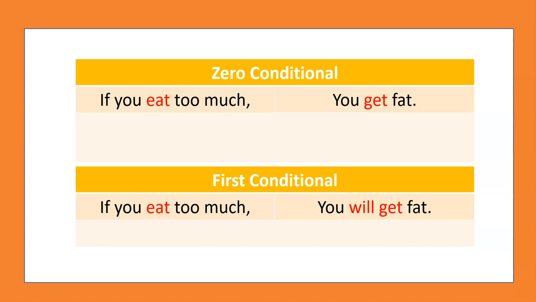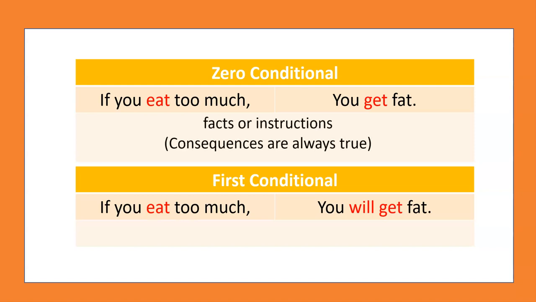In the zero conditional sentence, we express the relation between two actions, which is always true. There is no idea of future possibility. For example, if you eat too much junk food, getting fat is always the end result. So the consequences of the action are always true. On the other hand, in the first conditional sentences, we are merely establishing a real future possibility. If you eat too much junk food, there are good chances that you will put on the kilos. You can express different degrees of possibility by replacing will with may, might, or could.